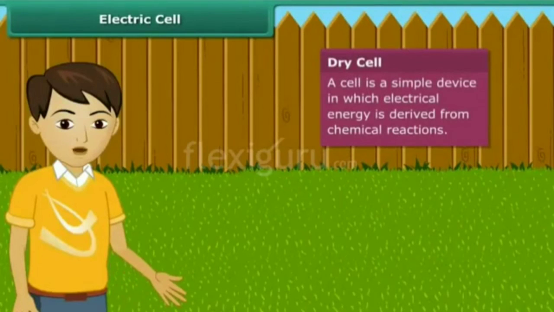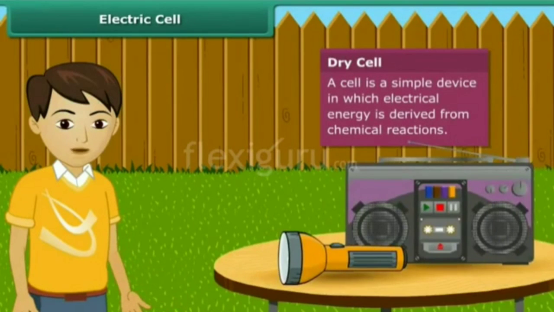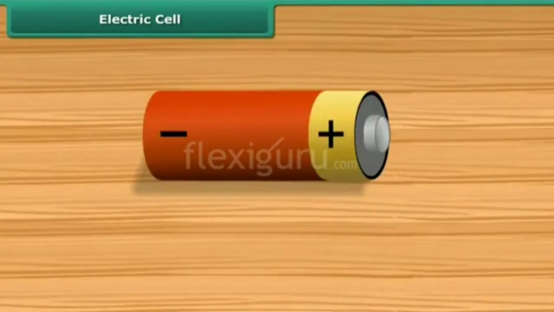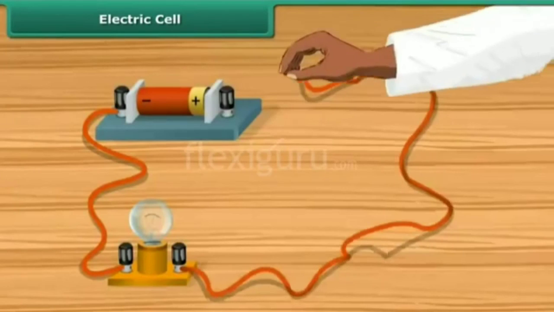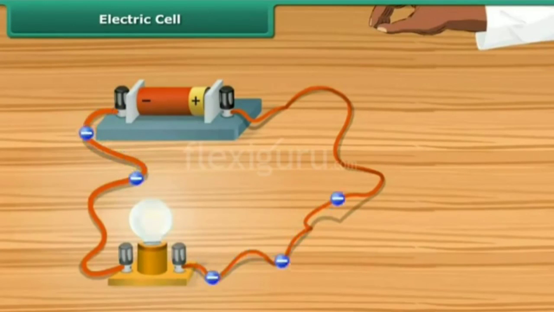Dry cell battery used in a torch or transistor radio is a source of electric current. Every battery has two terminals marked plus and minus. When a metallic wire connects these two terminals, the electrons resulting from chemical reaction start flowing through the wire, constituting an electric current. These electrons flow from the negative to the positive terminal. Thus, a cell is a simple device in which chemical energy is changed into electric energy.